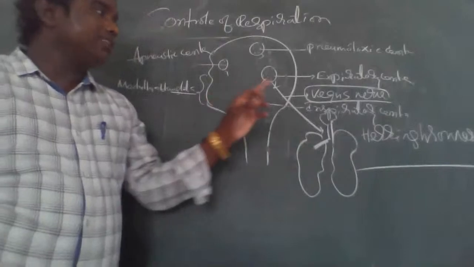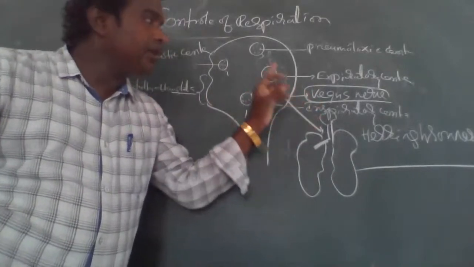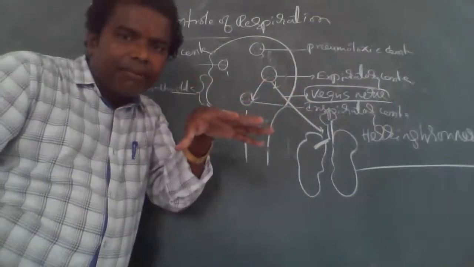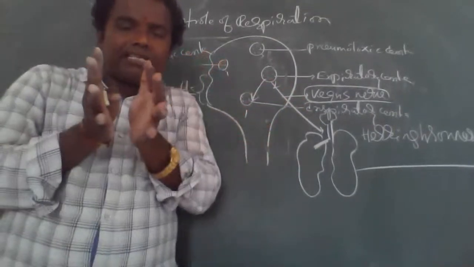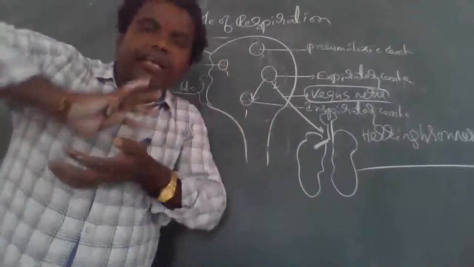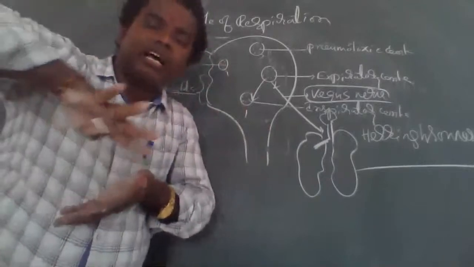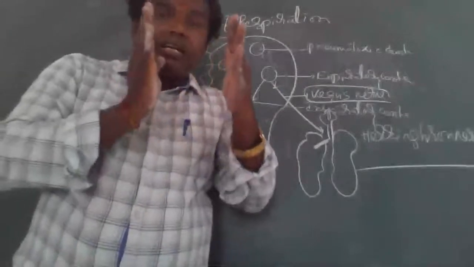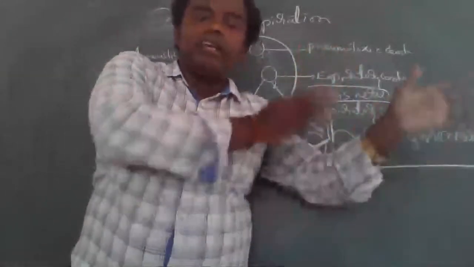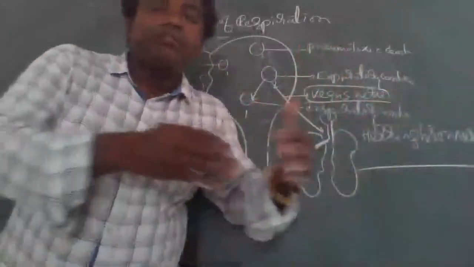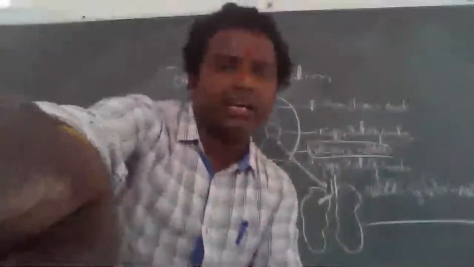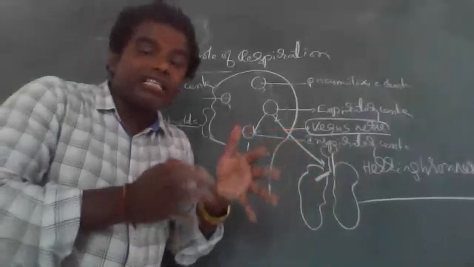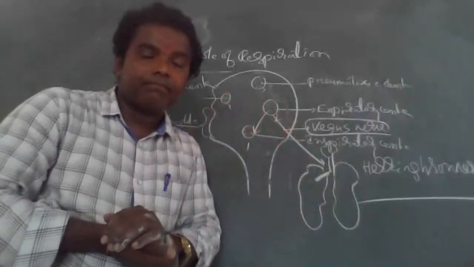Remembering one thing, this vagus nerve sends the impulse to the lungs. The lungs are compressed. What happened? The carbon dioxide enters the trachea and respiratory tract: trachea, larynx, pharynx, internal nostrils, external nostrils, nasal cavity. So the nasal cavity, external nostrils, which comes outside. This is important. What happened now? This is the responsibility of the expiratory center.